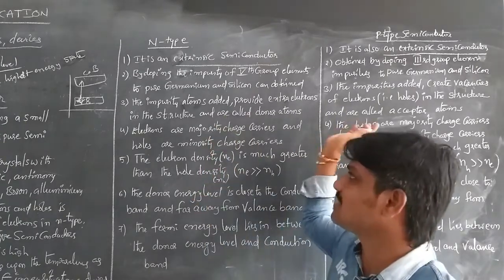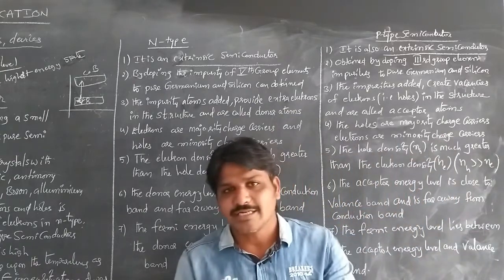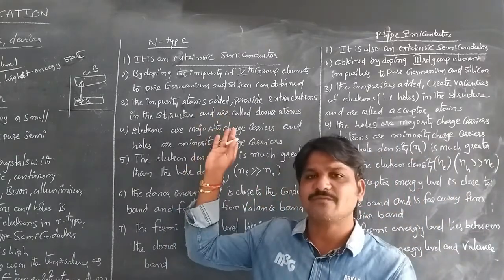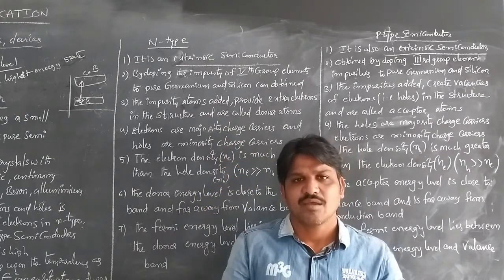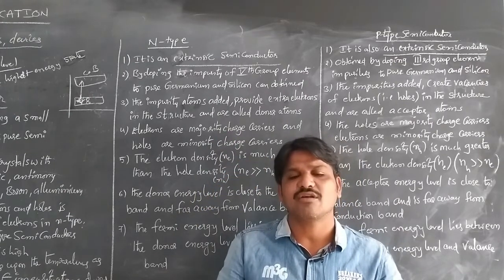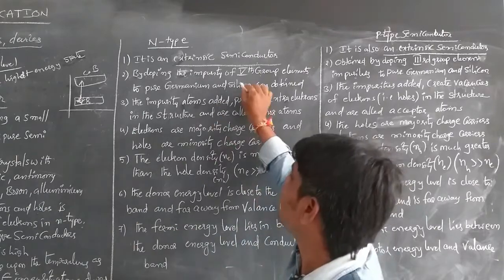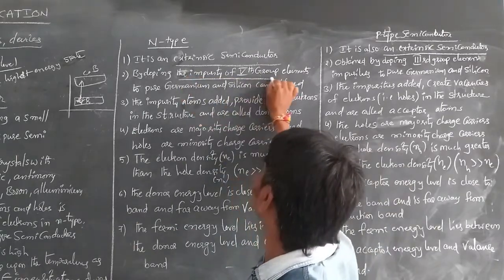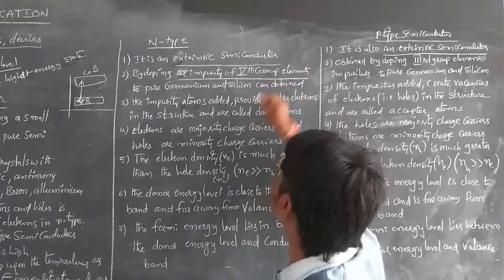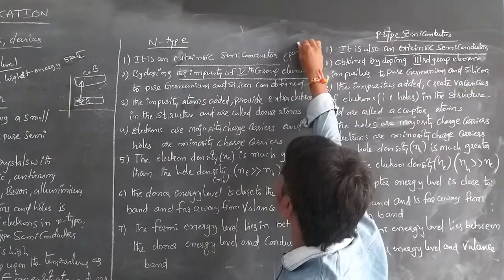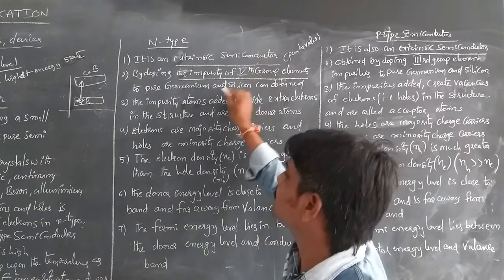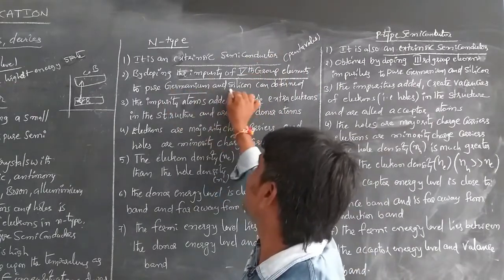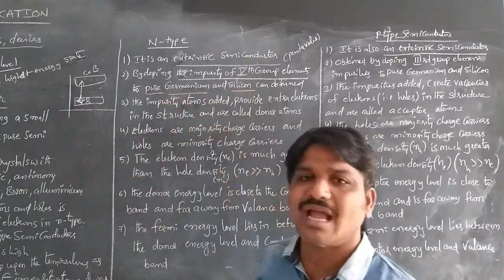What is the comparison between the two? The n type semiconductor, which is an extrinsic semiconductor, is made by adding fifth group elements, also called pentavalent impurities, to pure germanium and silicon.